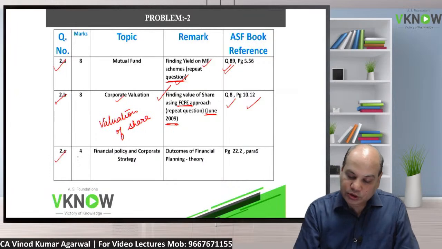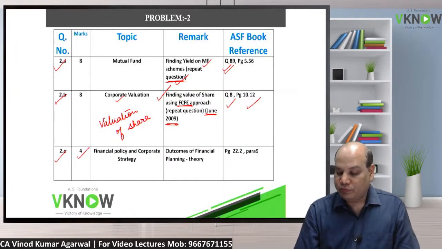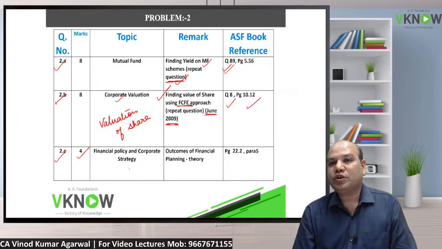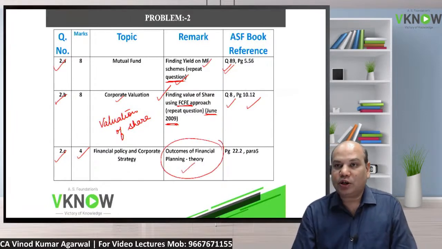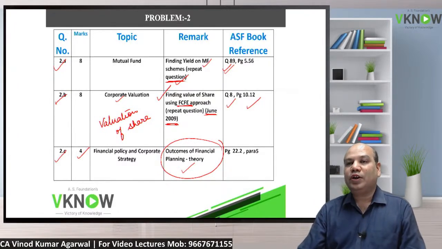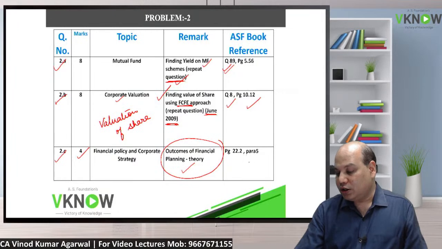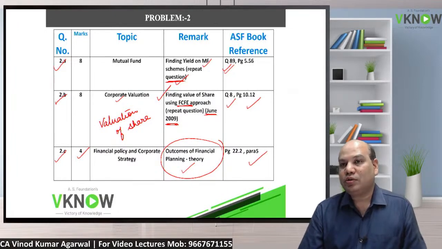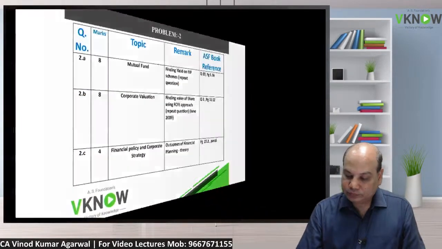Question number 2c is a theory question on the financial policy and corporate strategy chapter. A very basic question, you can write as much as you can. Imagination is the only limit. Outcome of financial planning, and in our class notes this is there on page number 22.2, paragraph 5.